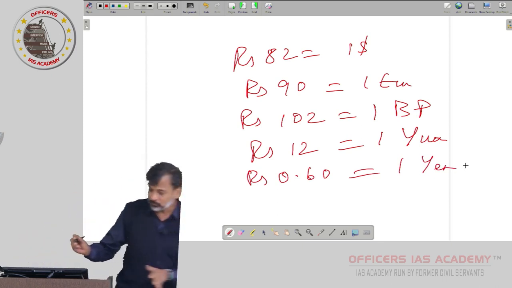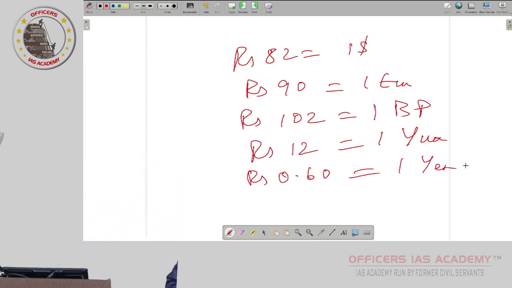Okay, now each of these is a bilateral rate, yes or no? Is this a nominal or real exchange rate, each one? Nominal, whatever you are getting in the market.